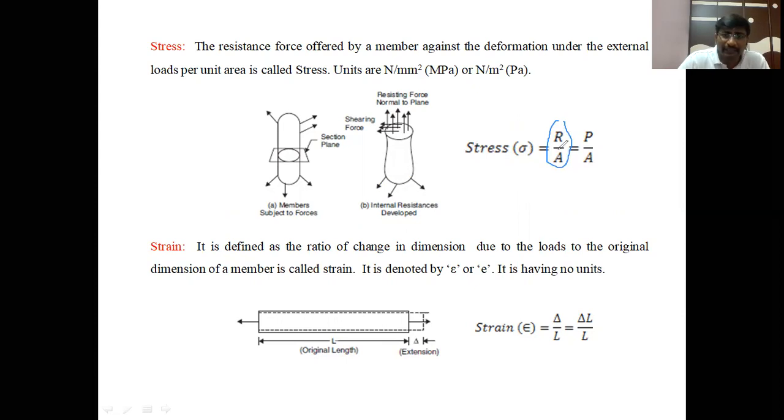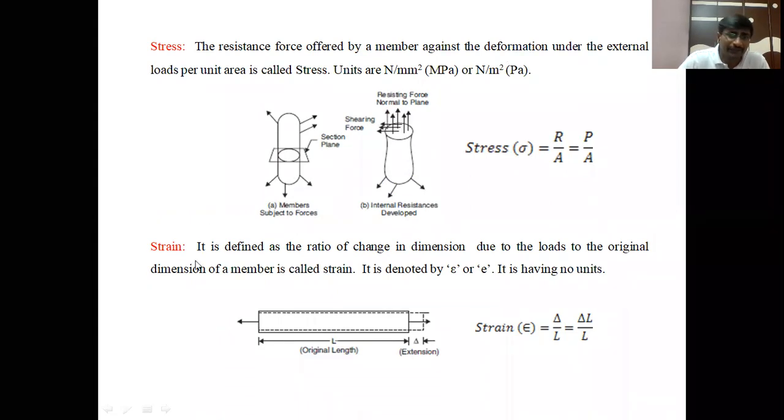Then this R can be replaced by P, because when we are applying the load on the member, equal and opposite resistance forces are developed within the member. Therefore, mathematically we can write R replaced by P. Therefore, the equation becomes: stress is nothing but the load applied on that member divided by the cross-sectional area of that member.